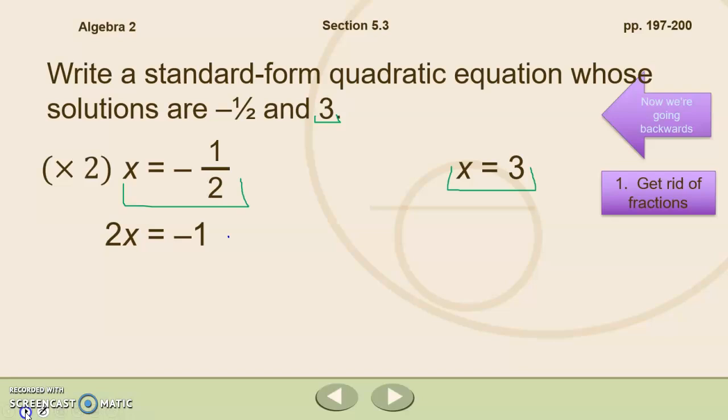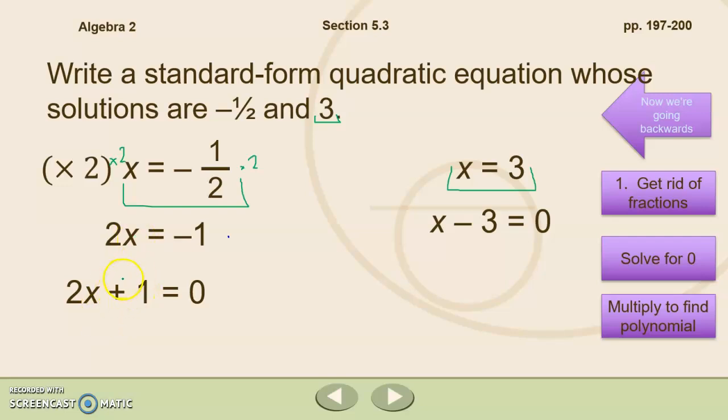And get rid of any fractions. So getting rid of the fractions first, if we multiply both sides by 2, we get 2x equals negative 1. This side's not a fraction, so we don't need to get rid of it. Now let's set them both equal to 0. We have 2x plus 1 equals 0 and x minus 3 equals 0. Remember, we know because of our zero product property that one of these things has to equal 0. Again, we're working our way backwards. Now we know our two factors, 2x plus 1 and x minus 3.